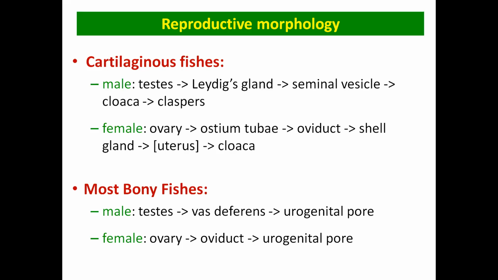In the cartilaginous fishes, the male has the testes, Leydig gland, seminal vesicle, cloaca, and clasper. In the female, there is the ovary, ostium tubule, oviduct, shell gland, or the uterus, which some fishes have and some don't, and the cloaca. When we talk about the bony fishes, the male has the testes, vas deferens, and urogenital pore. In the female, the ovary, oviduct, and the genital pore.